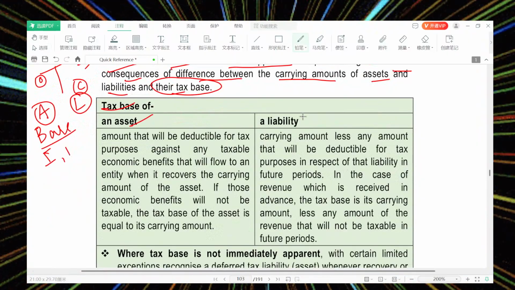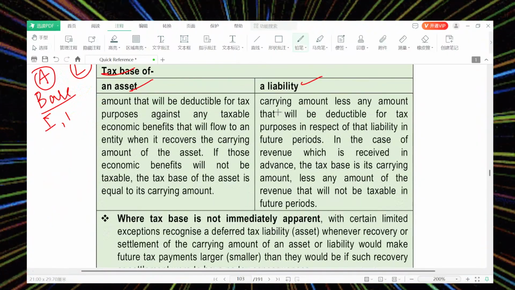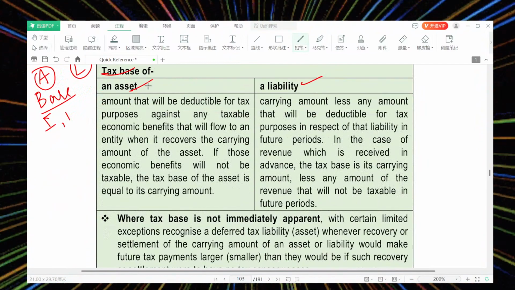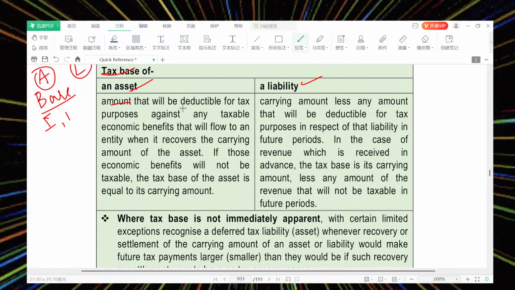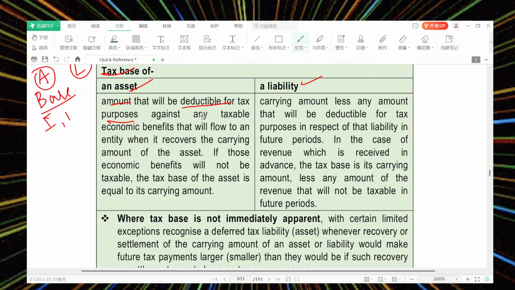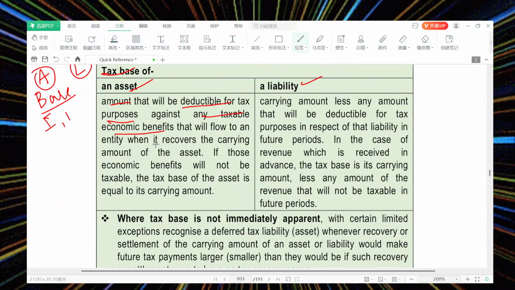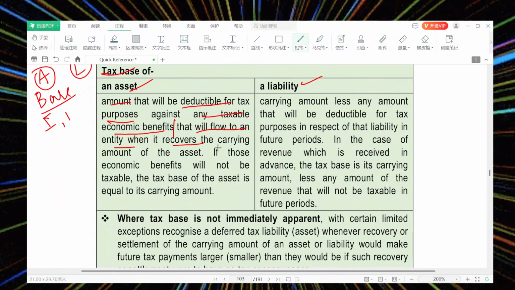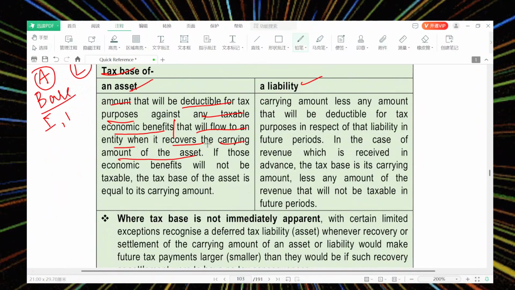Tax base of an asset, tax base of a liability. What is the tax base of an asset? It is the amount which is deductible for tax purposes against any taxable economic benefit that will flow to an entity when it recovers the carrying amount of the asset.